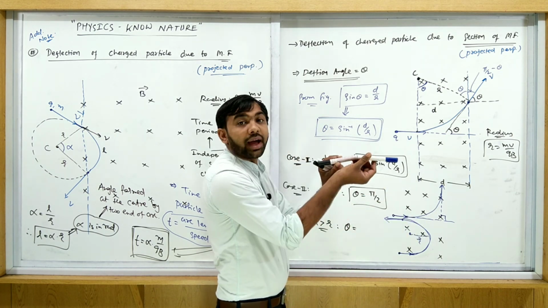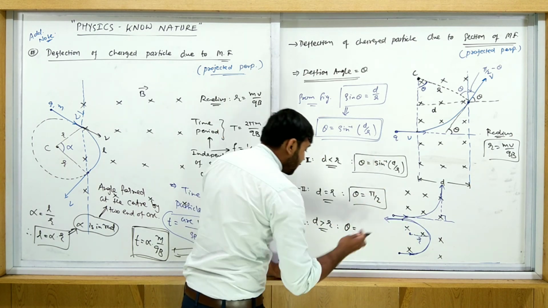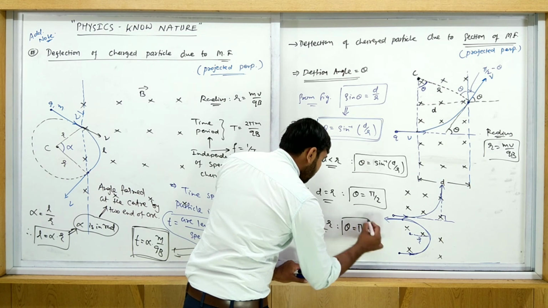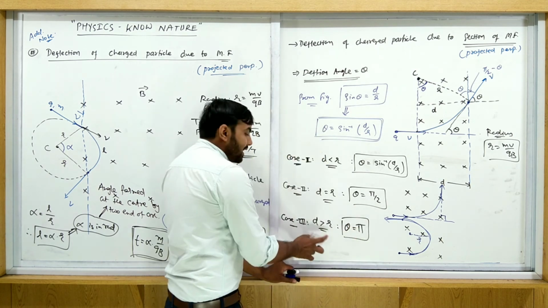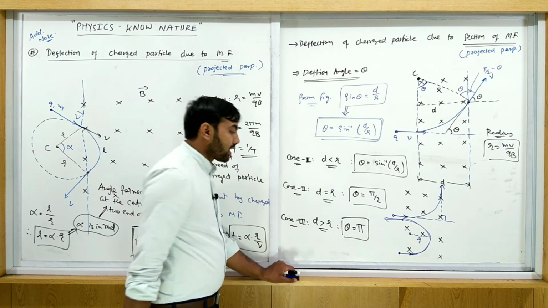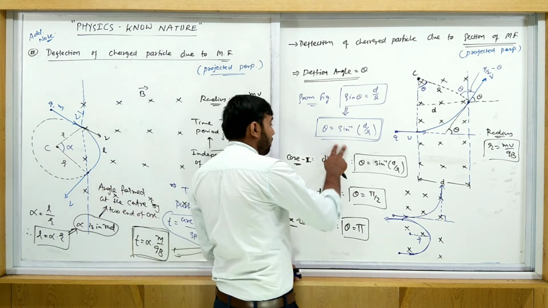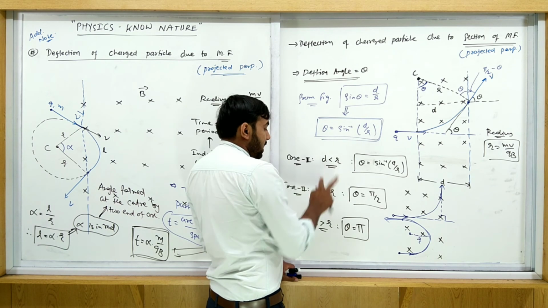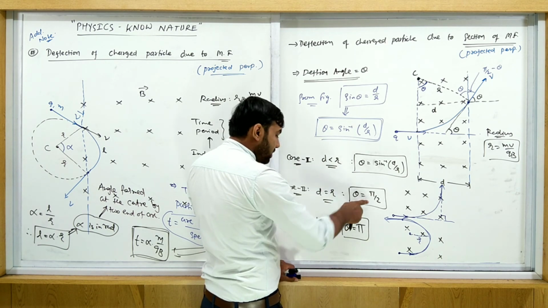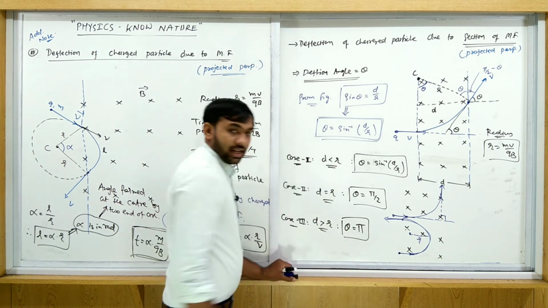what is this angle, π। तो इसमें आपको डायरेक्टली आंसर लिखना है, when D greater than R, θ is equal to the deflection angle π। ये इक्वेशन कब यूज करना है, when the D is less than R only, if equal to R है तो π/2 आ जाएगा, ग्रेटर देन R है तो π आ जाएगा।